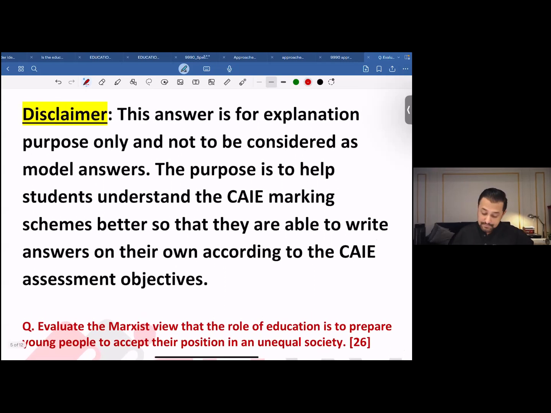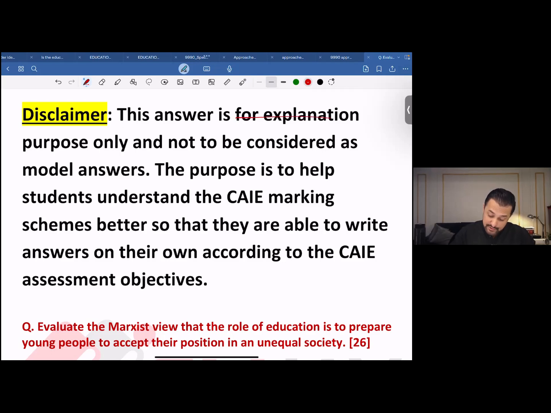Before that, I'd like everyone to read the disclaimer very carefully. Number one, this answer is for explanation purpose only, and should not be considered as a model answer. Keep that in mind again. The purpose is to help students understand the CAI marking scheme better so that they're able to write answers on their own. I strongly advise that you write according to the CAI assessment objectives.